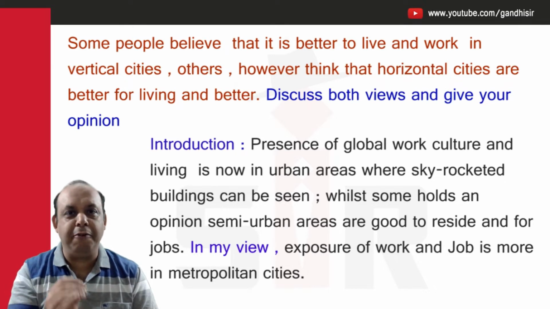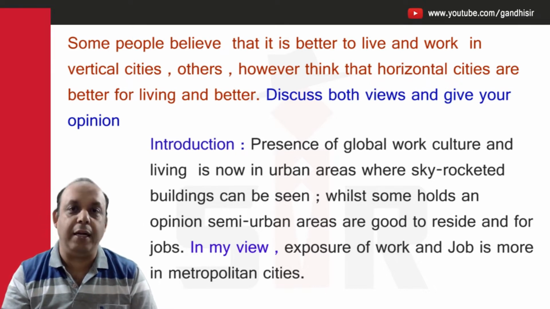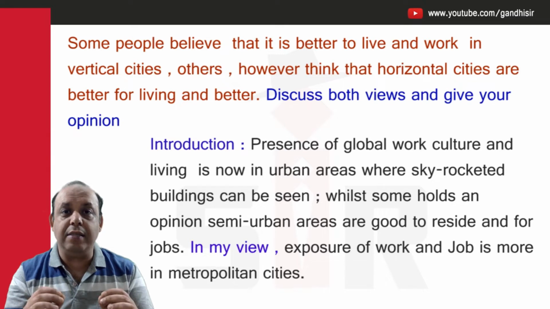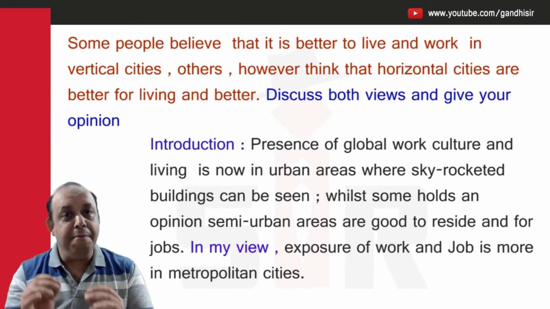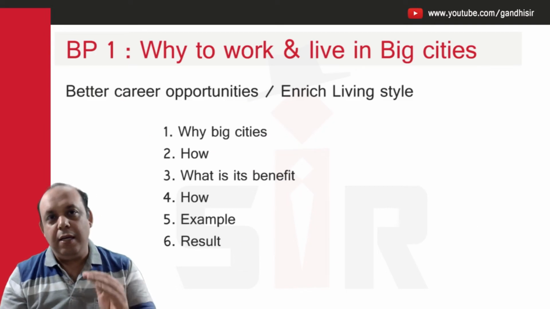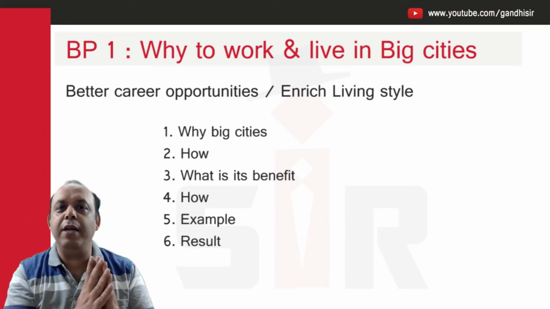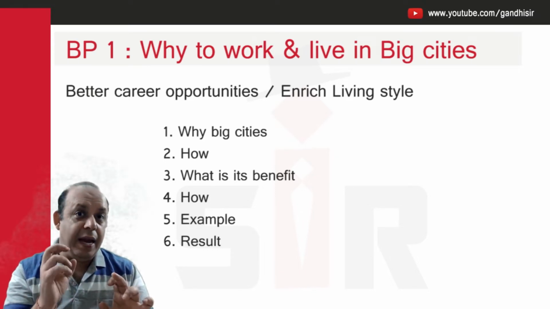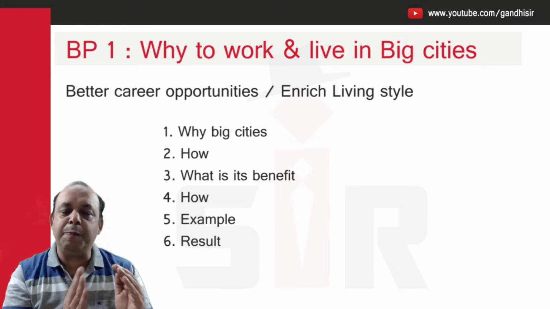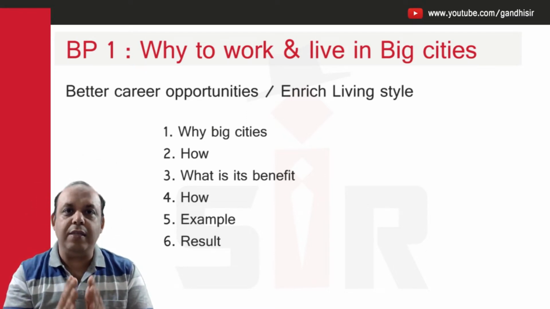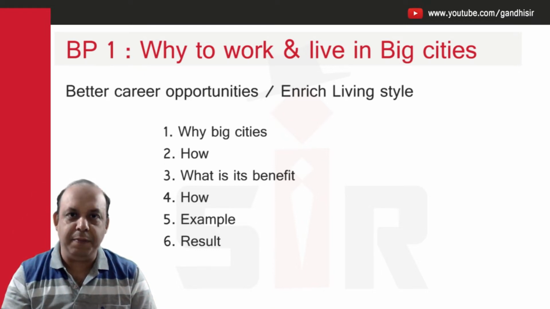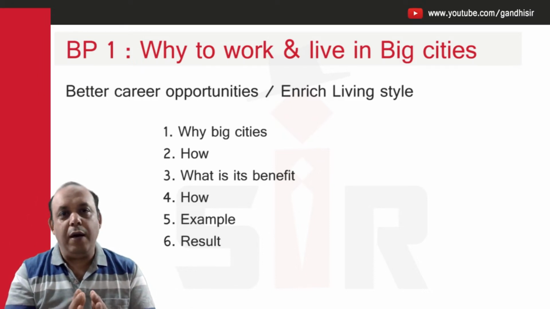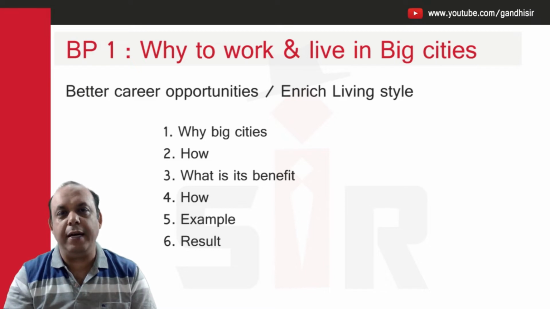Now, what is the first point and how to generate ideas? Let me discuss that. What is asked in the first statement? It asks whether living and working in a metro city is good or not. There are 4 points that you usually consider in BP1. First is the thesis statement, the main idea that you discuss. Second, you explain your main idea. Third, you write the explanation. And fourth, you write the result. Now, as far as these 4 steps are concerned, how to generate ideas?